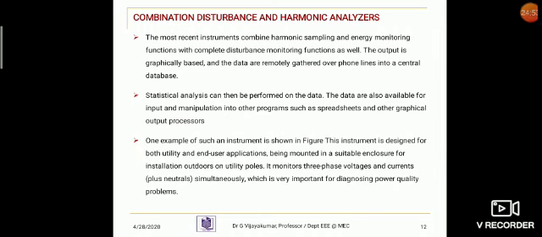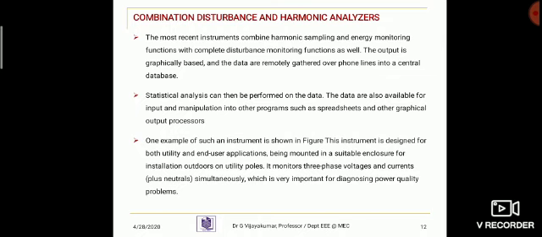The combination of both disturbance and harmonic analyzer. The most recent instruments combine harmonics sampling and energy monitoring functions with complete disturbance monitoring functions as well. The output is graphically based and data are remotely gathered over phone lines into a central database. Statistical analysis can then be performed on the data.